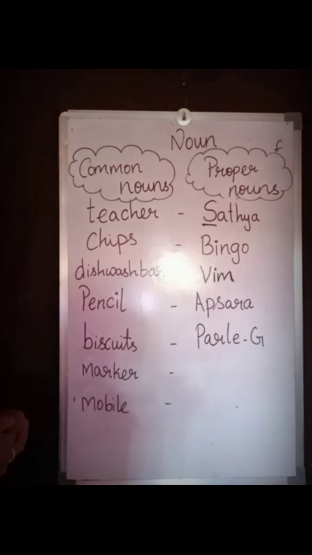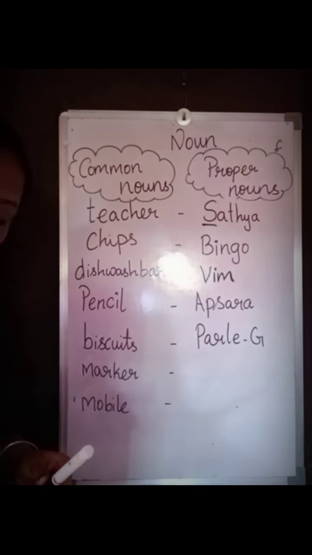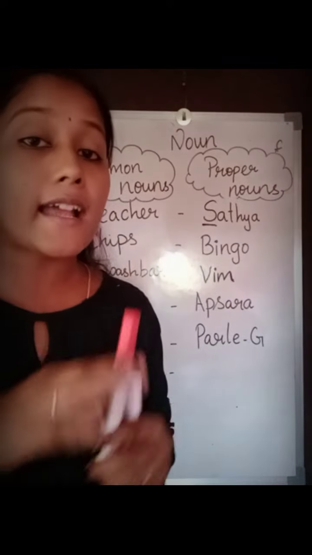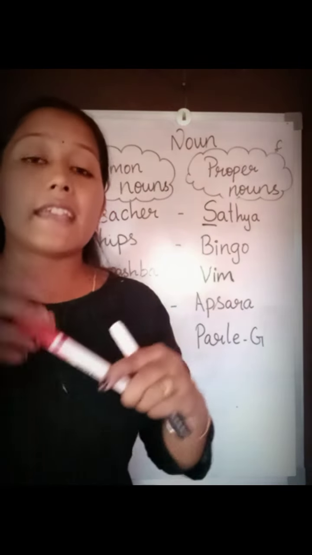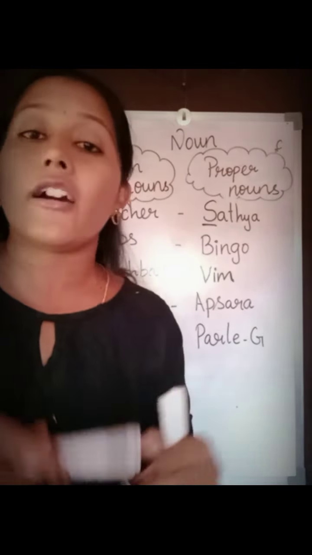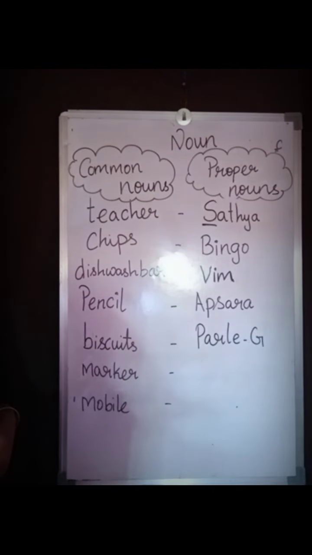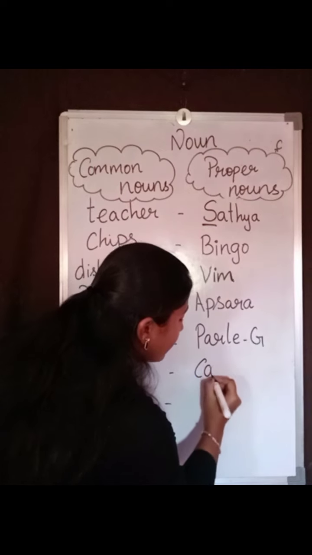Okay. The next one, marker. See, I have two, three, four markers, but I use only the Camlin. This is a proper noun. Marker is a common noun. See, there is a particular name for marker. It is Camlin or Cello. There are many markers. Okay? Yes. Camlin.